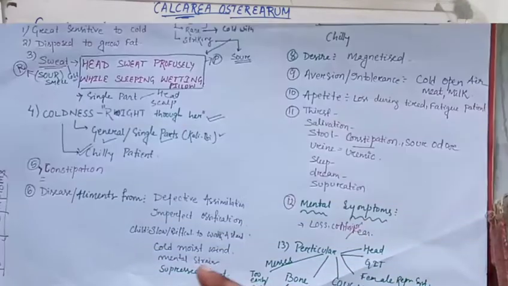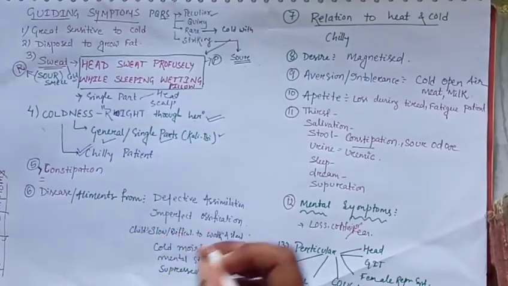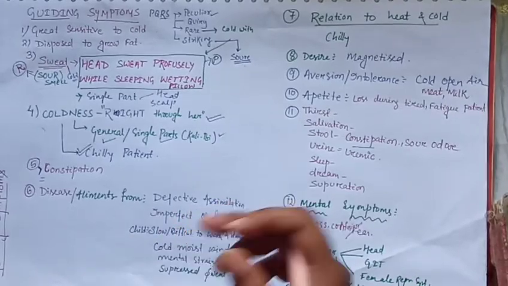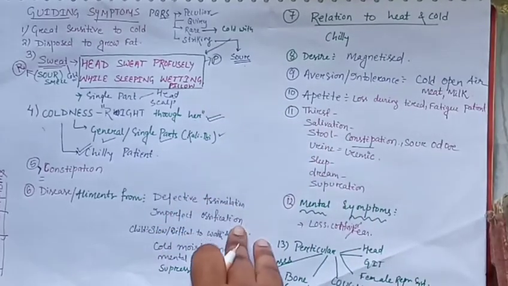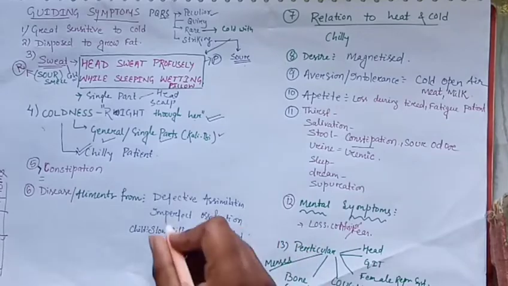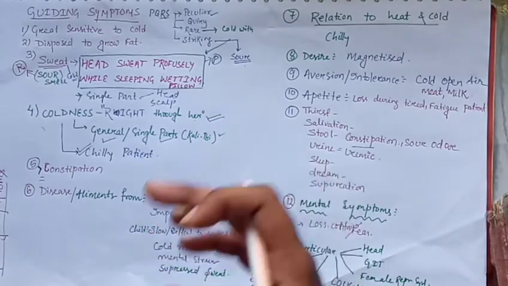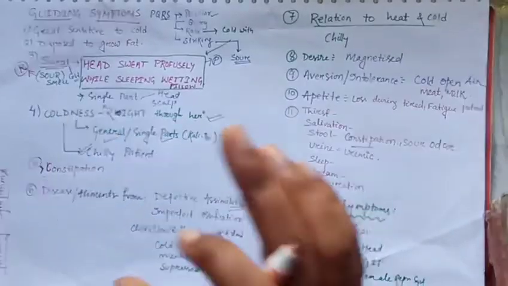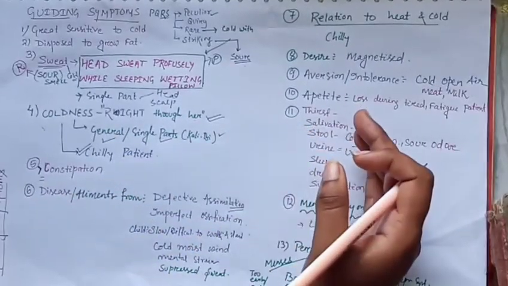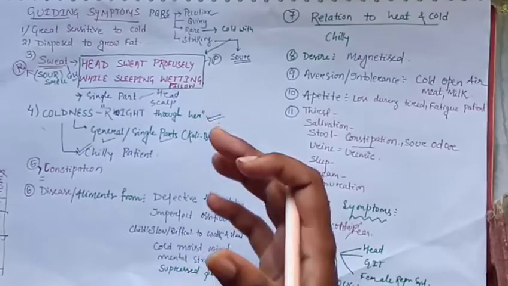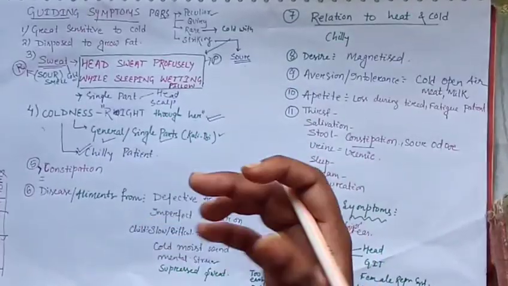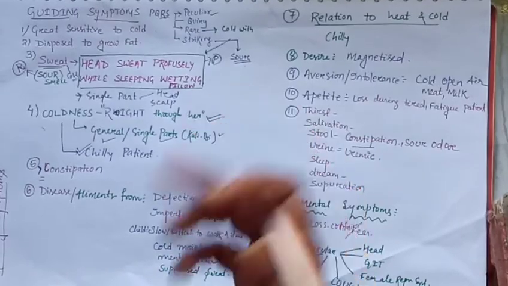Then antidote, meaning all elements, from the disease, which type of disease, mainly Calcarea cure or Calcarea patient have. Defective assimilation means the food they take does not give exact nutrition to the body. Meaning, a patient says in Hindi, "Sir, I eat but it does not show in my body." That is the meaning.